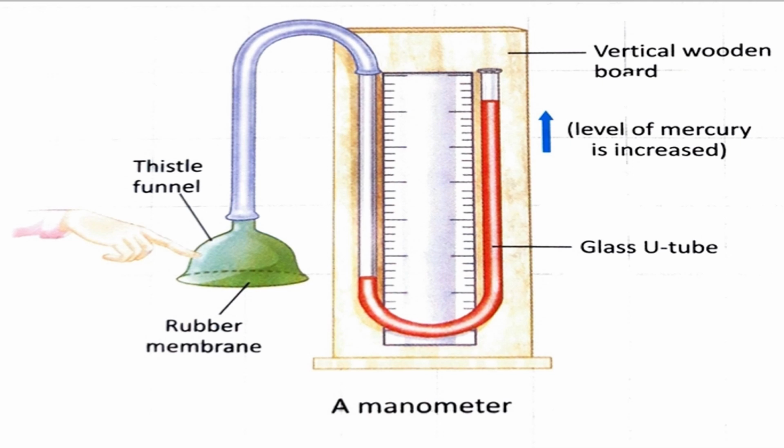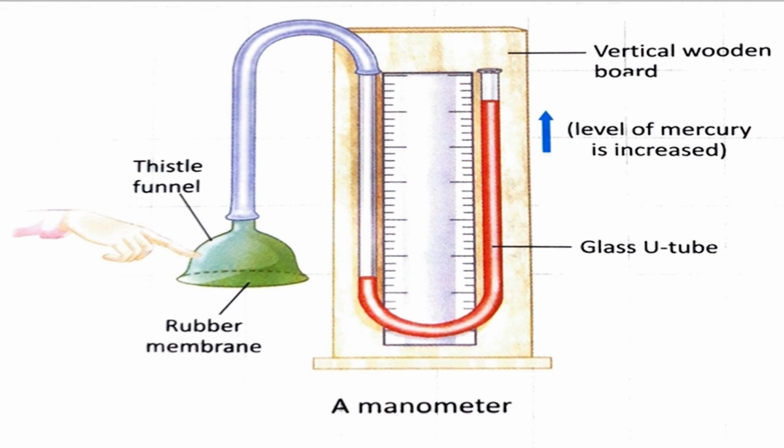So what can we say? If you touch the rubber membrane of that thistle funnel, you can see it exerts pressure. How can you find it exerts pressure? There is a rise in liquid in the U tube.